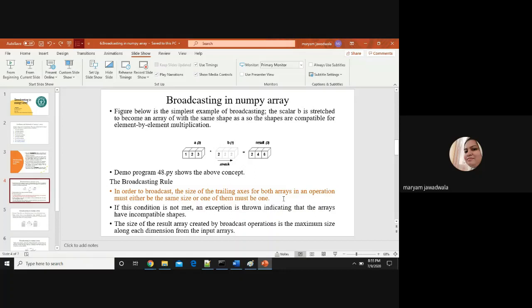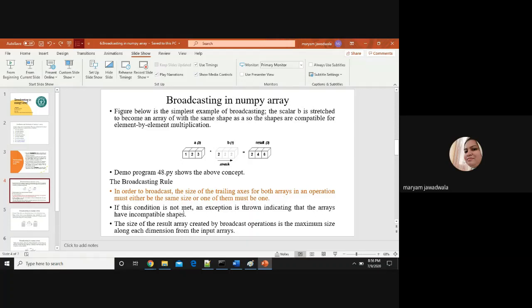If the trailing axes of both input arrays are the same, or the trailing axis of one of the arrays is 1, then broadcasting is possible, right? And if the trailing axes are dissimilar, then broadcasting will not take place.